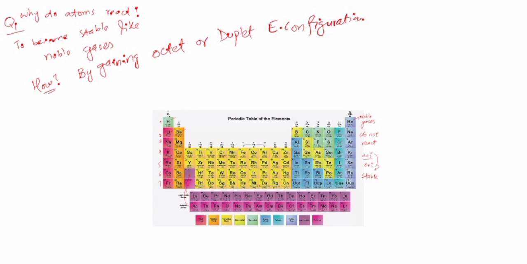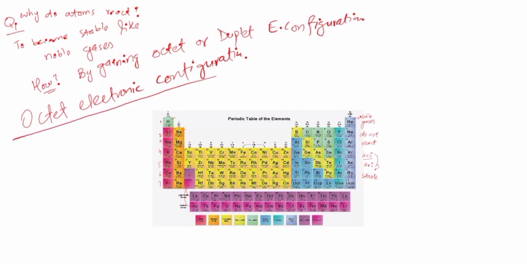What is octet electronic configuration? Gaining of 8 electrons in the outermost shell.